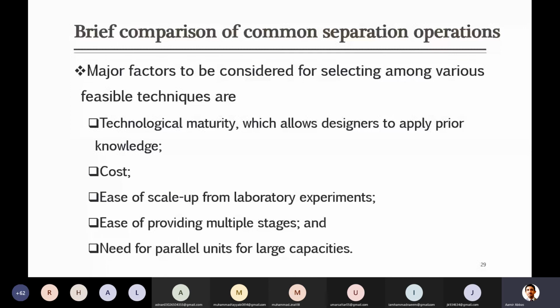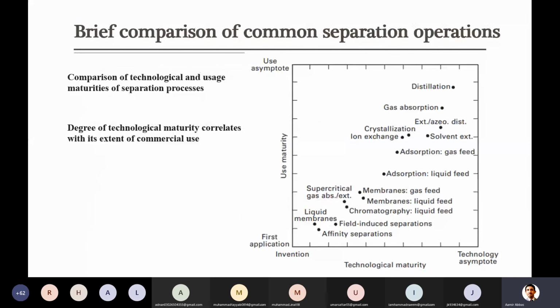Whenever we are in industry as a design engineer, when we are designing any plant and suggesting some option, there is always a cost. So you have to tell the numbers in terms of cost, for example if we install this technology, how much profit we will get after a number of years, or when we will be able to get profit, and so on. All these things matter when you are selecting any technology.